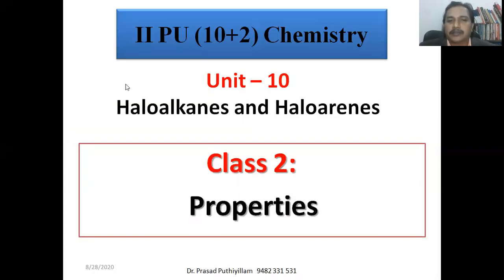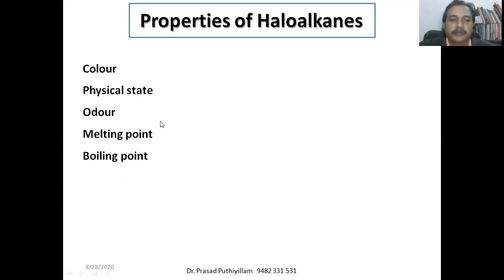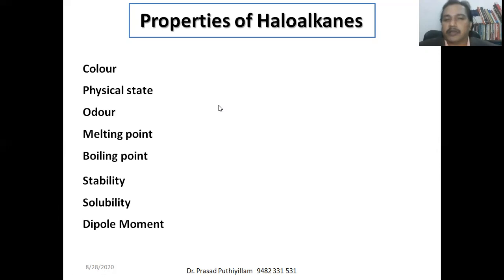So this particular class is for second PU, 10 plus 2 chemistry, unit 10, haloalkanes and haloarenes, class 2, that is properties of haloalkanes or haloarenes. Properties of haloalkanes, I'm explaining the color, the physical state, odor, melting point, boiling point, stability, solubility, and dipole moment in general. Not taking all the examples, almost in general, these properties are explained here.